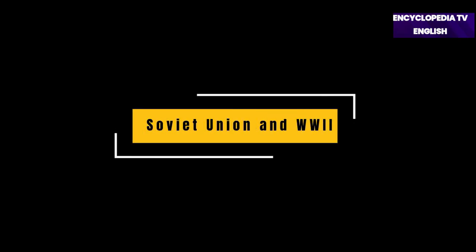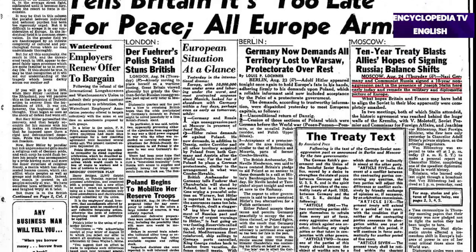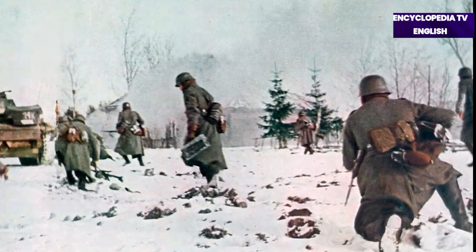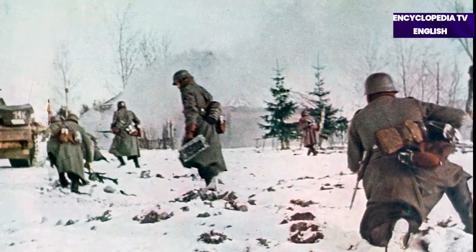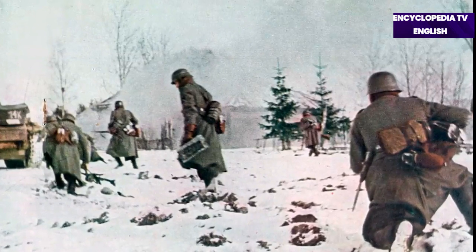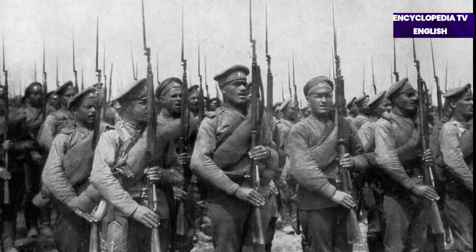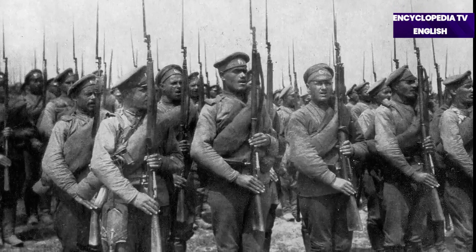The Soviet Union and World War II. Shortly before the start of World War II, the Non-Aggression Pact was signed between the Soviet Union and Germany, in which both bodies promised not to take any military action against each other for the next 10 years. But something happened on the contrary, when during the war, Germany violated the agreement and attacked the Soviet Union. In this situation, the Soviet Union had to join the Allies. As they say, the enemy of the enemy is your friend. Something like this happened because the Soviet Union, Great Britain, and the United States had a common enemy, Germany, so in these circumstances, the Soviet Union joined the Allies.